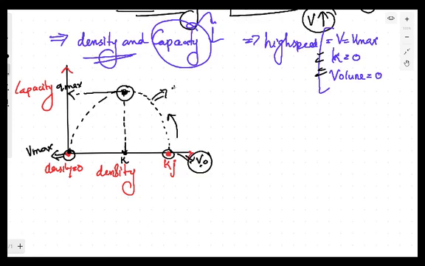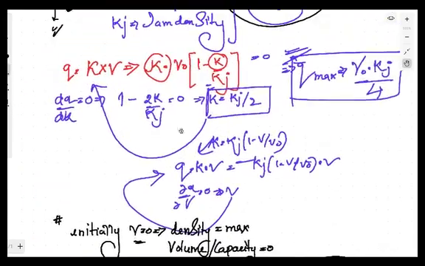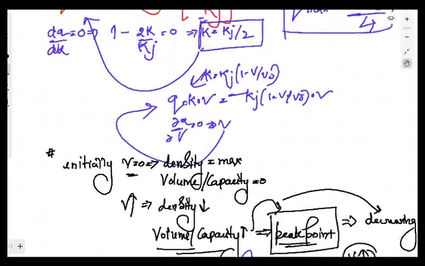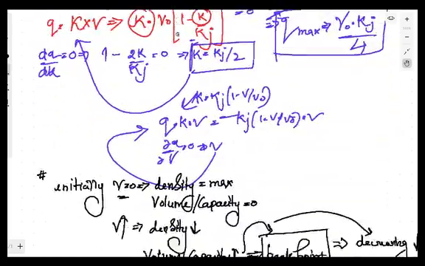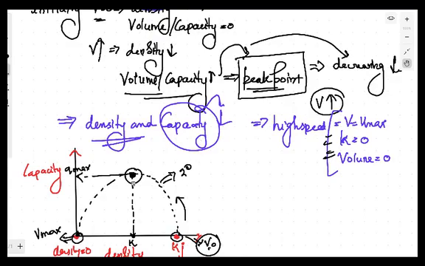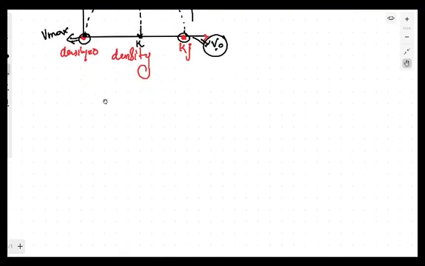This curve is a 2-degree curve. You can see this equation also which we have formed. हमने capacity और density की equation बनाई थी. See this equation, this is k square. It means this is a parabolic equation. और एक और चीज ध्यान रखना, स्पीड और डेंसिटी की equation लीनियर थी. इसीलिए जैसे जैसे स्पीड बढ़ती रहती है डेंसिटी कंटिन्यूसली डिक्रीज होती चली जाती है और लास्ट में जाके जीरो हो जाती है. It means that the relation between density and the speed is linear.